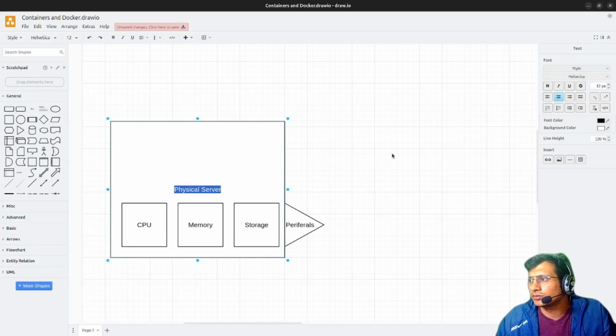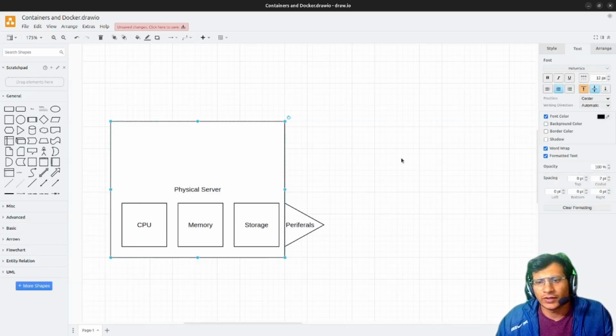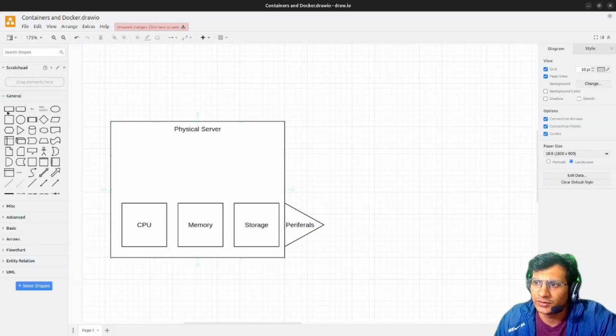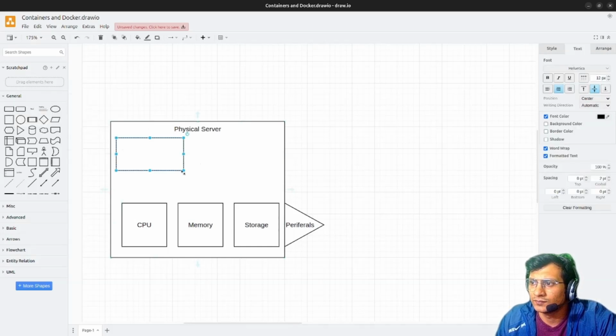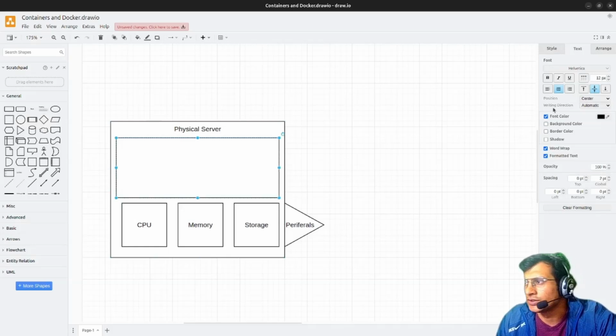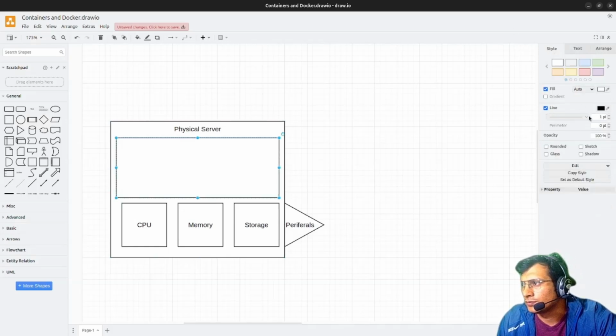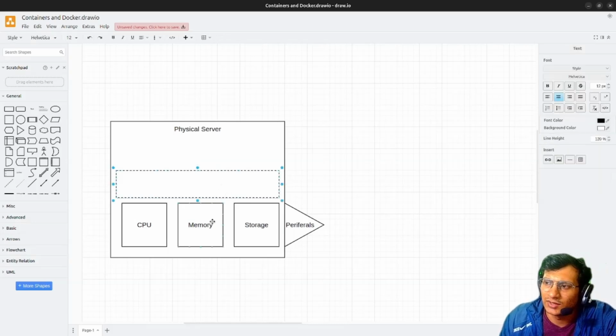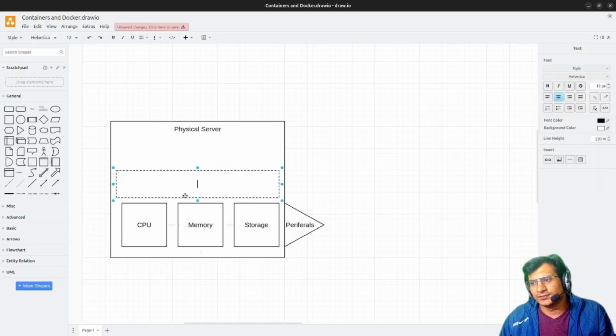The usage of this physical server is to host some kind of operating system. Earlier it was only one operating system at a time. Then comes virtualization. Let me introduce another layer here. This is the virtualization layer, the hypervisor. Virtualization basically allows us to install multiple OSs on our hardware.